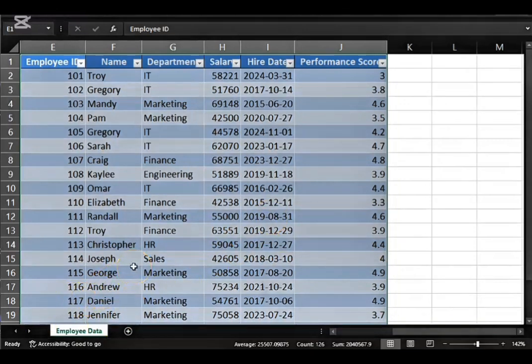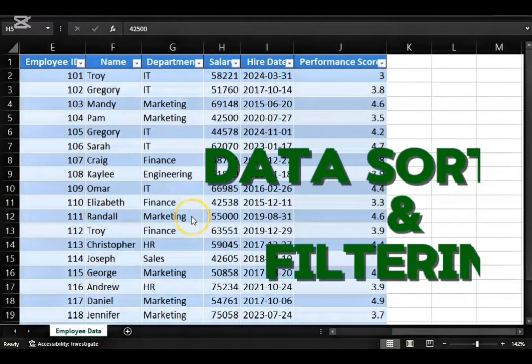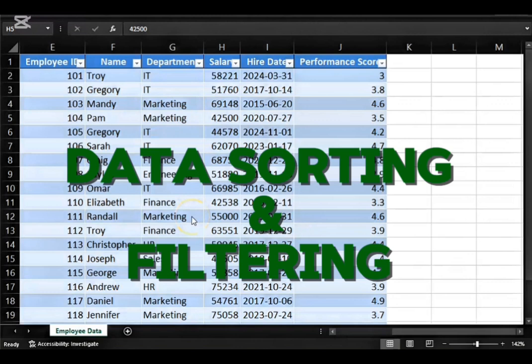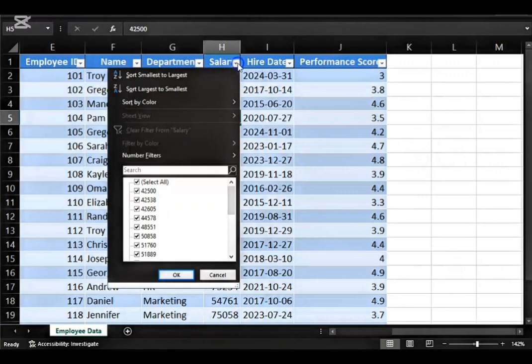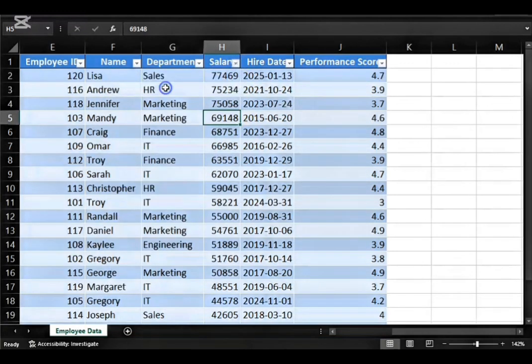Now let's move on to sorting and filtering. Now let's apply sorting to the employee's salary and filter by a particular department. Now, to sort, click on this box. You have the drop down and then sort largest to smallest. The salaries of the employees have been sorted from the largest to the smallest. Now let's filter by department.